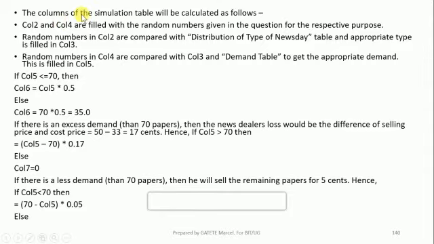So the columns of the simulation table will be calculated as follows. We are going to calculate all columns of the simulation table. So how are we going to calculate it? We are going to calculate them like this. Column 2 and column 4 will be filled with the random numbers given in the question for the purpose of perspective.